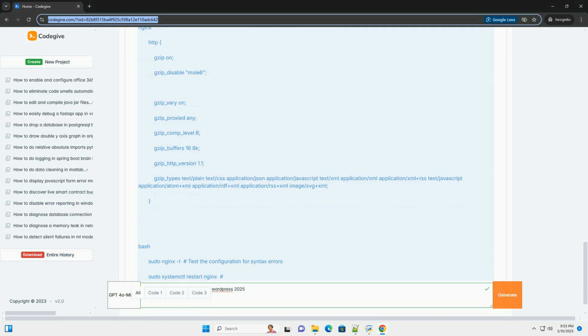Important considerations. Placement: add this code to your theme's functions.php file or, preferably, create a custom plugin. Directly modifying the theme's functions.php file can lead to problems when the theme is updated. Conflicts: this method can conflict with caching plugins or other performance optimizations.